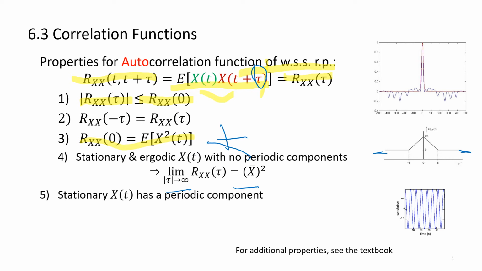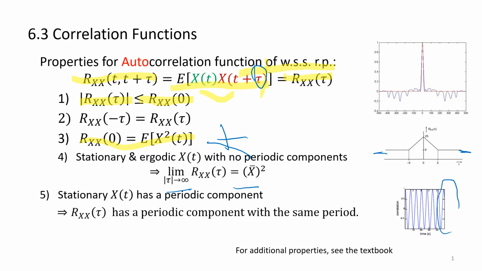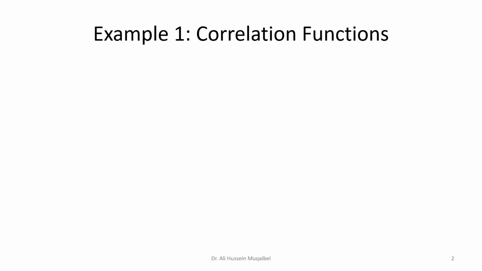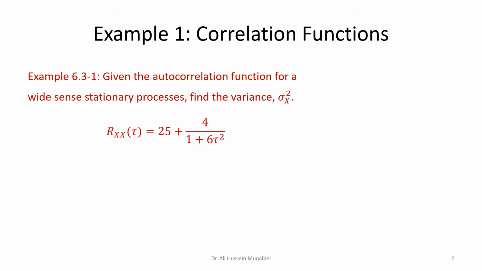If the process is stationary but has some periodic components, so it repeats itself like we have here, in that case we can say that the correlation will have the same period as the original random process. Let's look at an example where we use these properties.